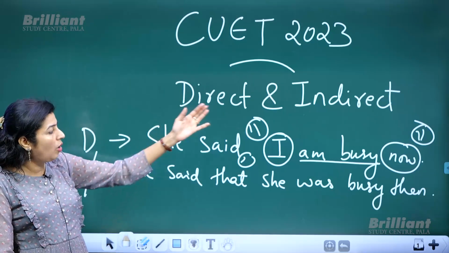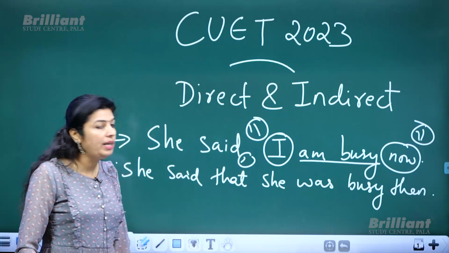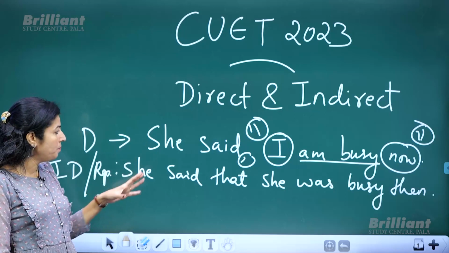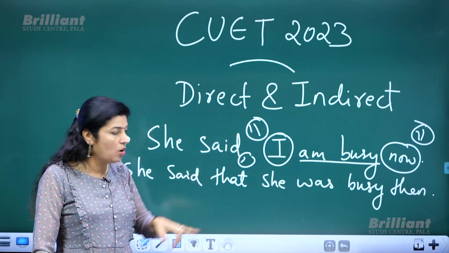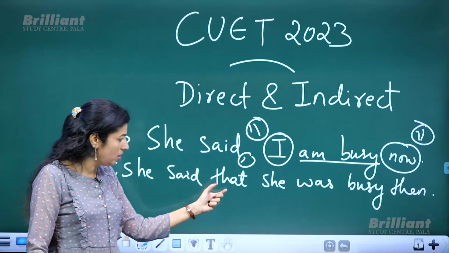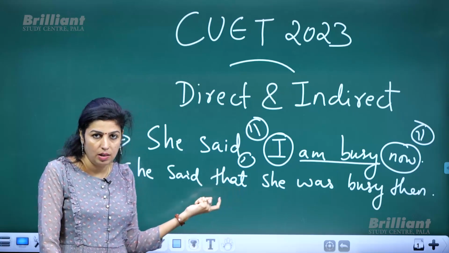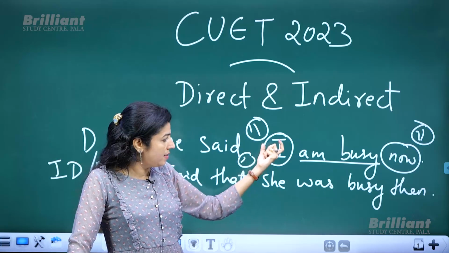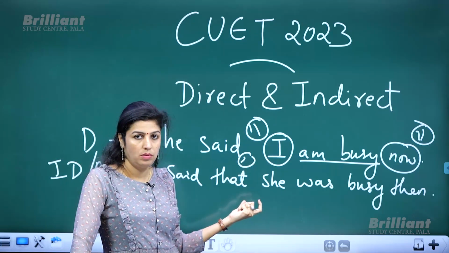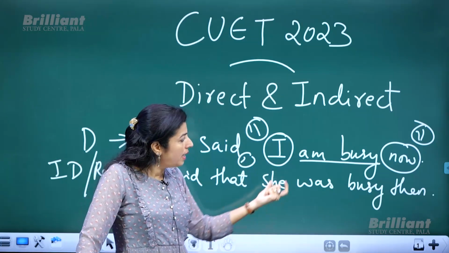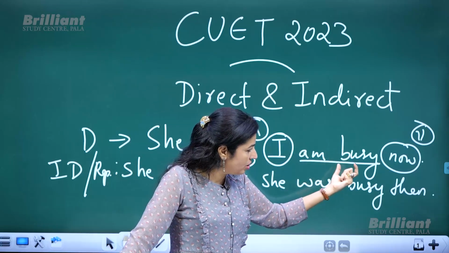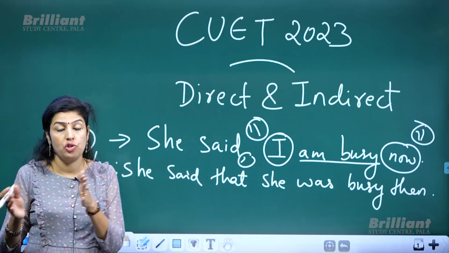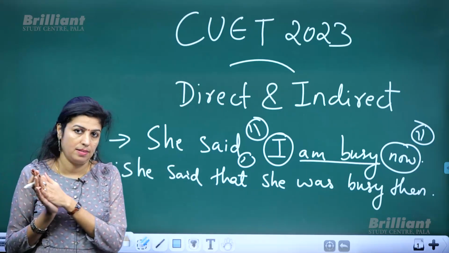Okay. So in order to change that into indirect speech, the basic things required are: remove the inverted commas, and instead use a conjunction, a connecting word, that. Then the necessary changes in the pronoun should also be done. Then the tense also is changed. All present tenses change to corresponding past tenses.